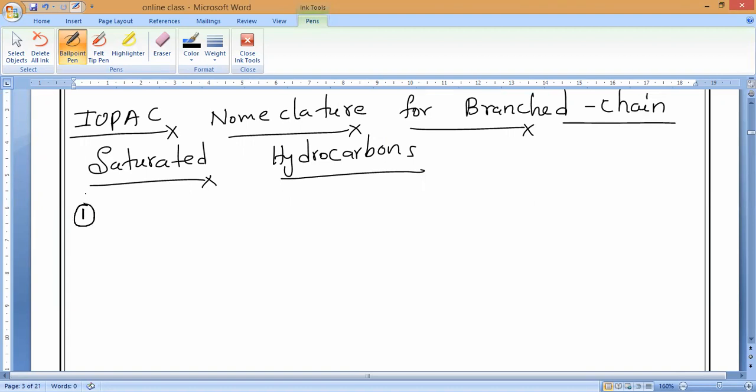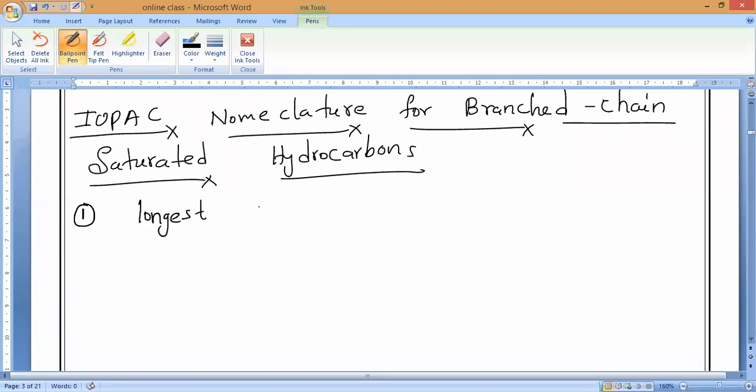So how to name branched chain saturated hydrocarbons? The first point to remember: we have to first find the longest chain of carbon atoms in the structure of the compound. That is our first primary duty.